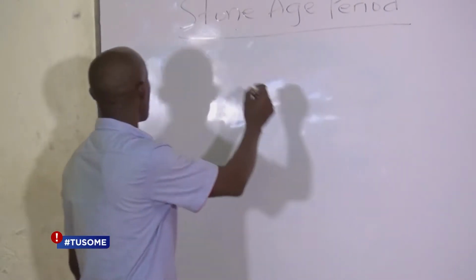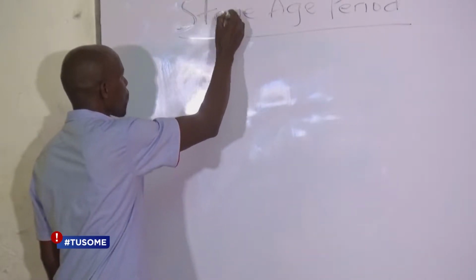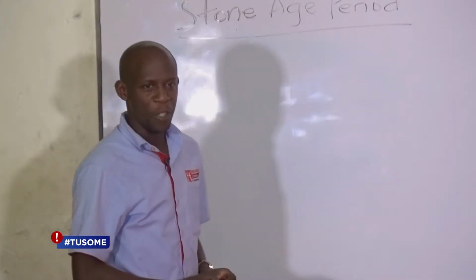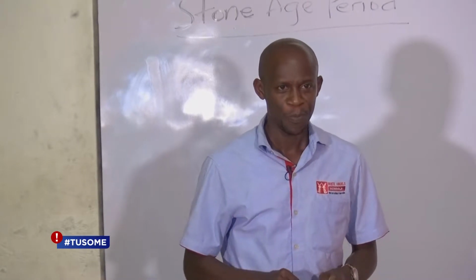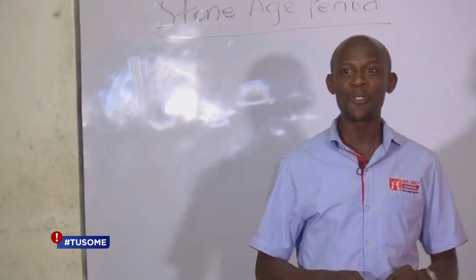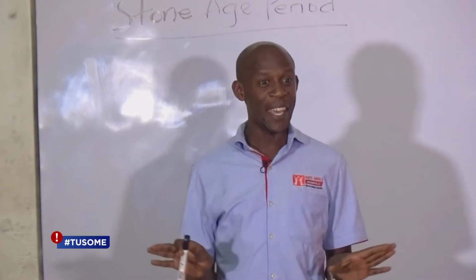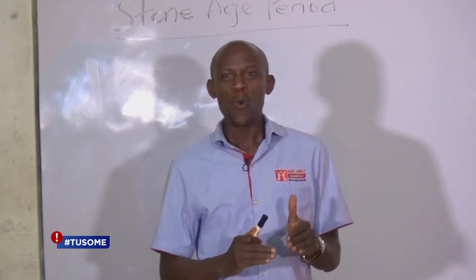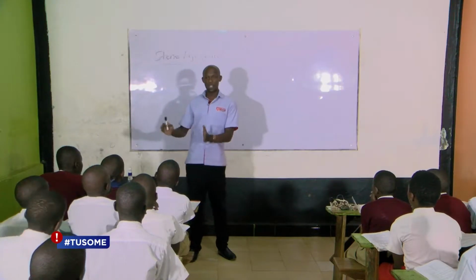We shall start by knowing what the word Stone Age means. Stone Age period was the period when early man used tools made out of stones. We are talking about a period of millions and millions of years ago, before the world became what it is today. We are talking about a period when man was still changing from one situation to another situation, what we call evolution.